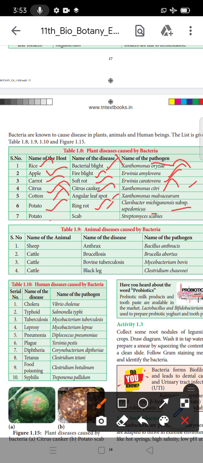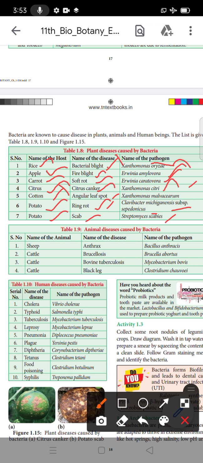Then one more on potato. The disease is scab disease. The pathogen is Streptomyces scabies.